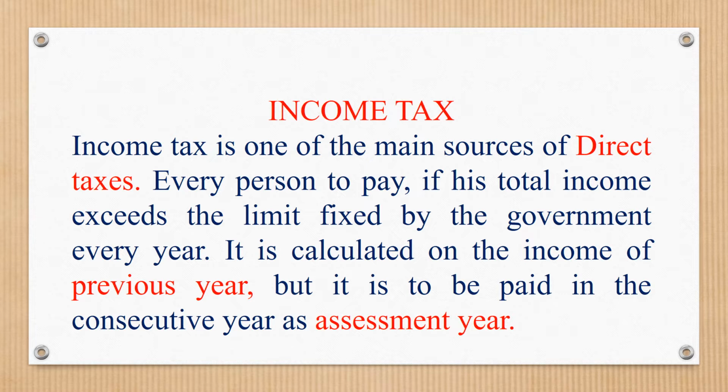It is calculated on the income of the previous year, but it is to be paid in the consecutive assessment year. Every person whose total income exceeds the prescribed limit fixed by the government must compulsorily pay tax to the government, the income tax department. That person's income is calculated on the previous year's earnings, but tax is calculated in the consecutive assessment year.